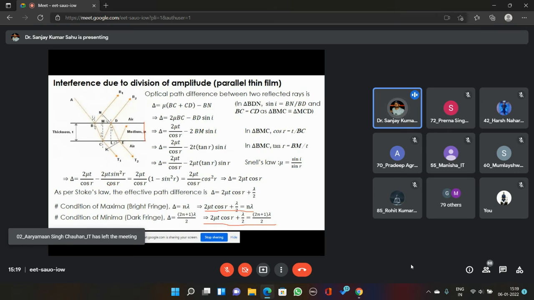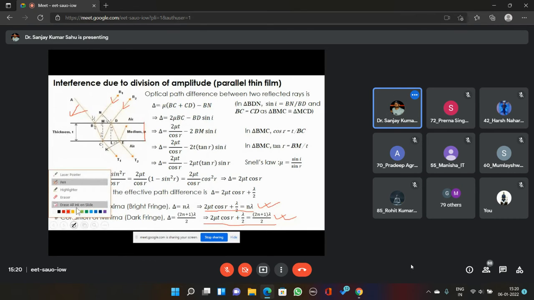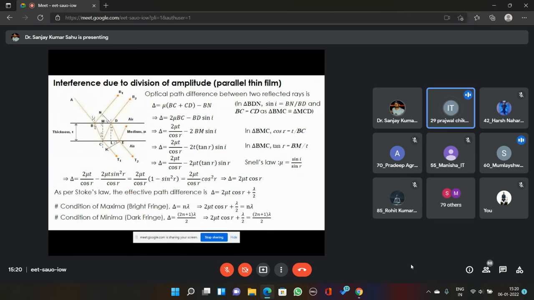So if we change the angle of incidence of this beam A, then sometimes these two rays will interfere constructively, and sometimes these two rays will interfere destructively, depending upon the value of r, whether it is satisfying this condition or this condition. Any doubt on this?